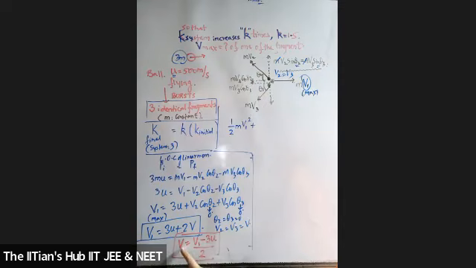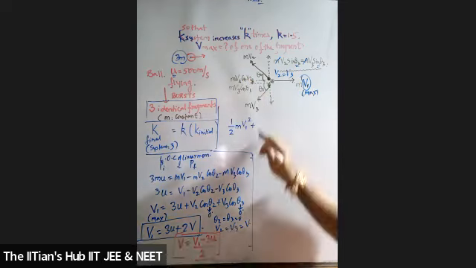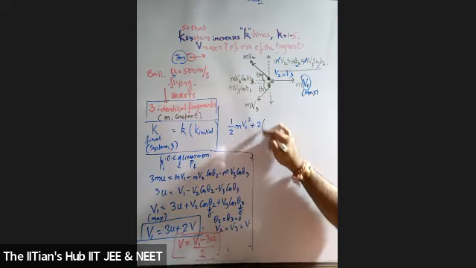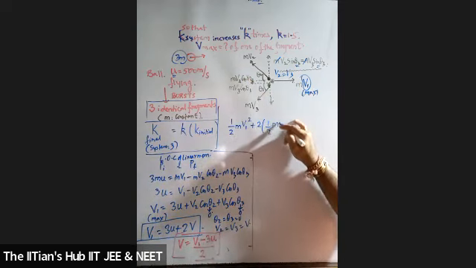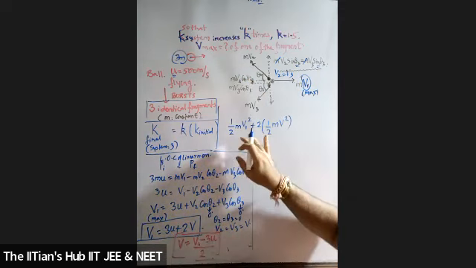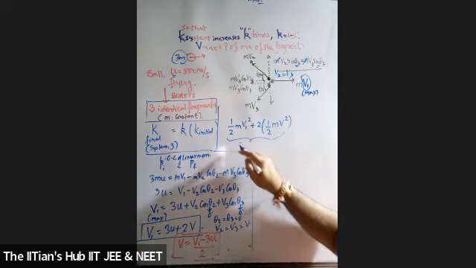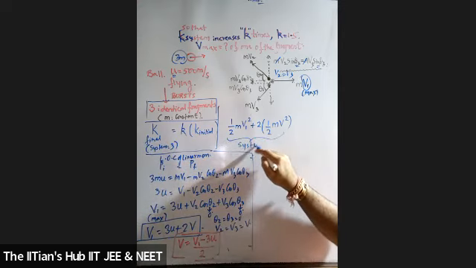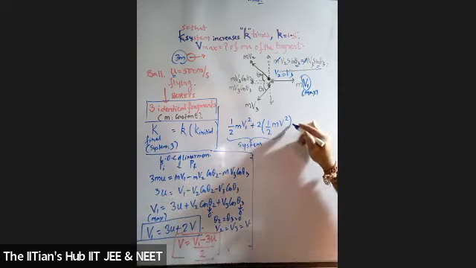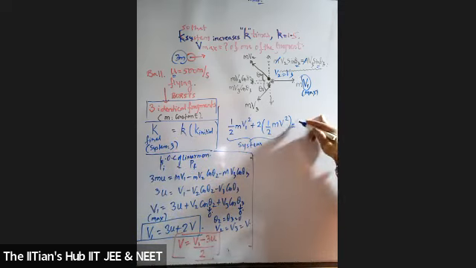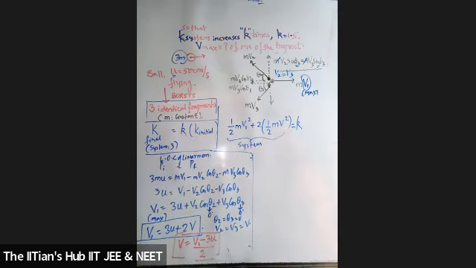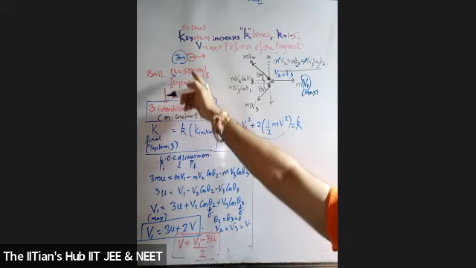Students, can I take this as v? Why not? So it is twice half mv square. Is this clear? This is for the system, which is equal to small k times initial kinetic energy.